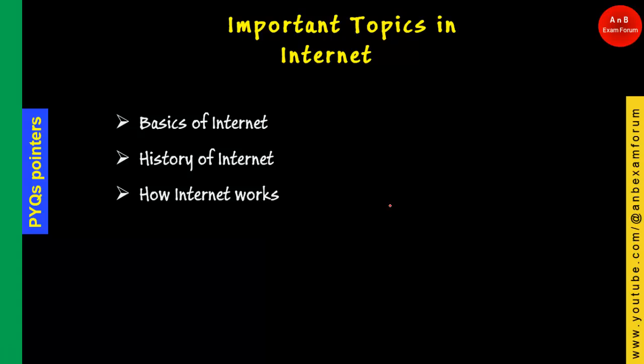The next topic is internet, and in the internet chapter these are the important topics which you have to see before going to your exam. The first one is the basics of internet, the second one is history of internet, and the third one is how internet works. Out of these, two are very important from the exam point of view. Okay, so let's see these topics.